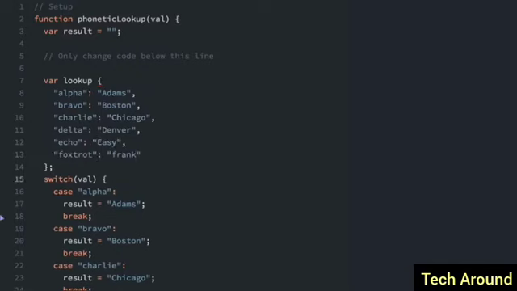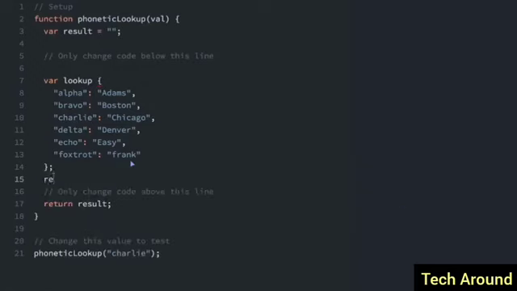And that's it. So we can now delete this whole switch statement, and now we can say result equals lookup. In bracket notation, we put the value that was passed in. And then I forgot one thing, which was the equal sign here, because lookup equals this object.